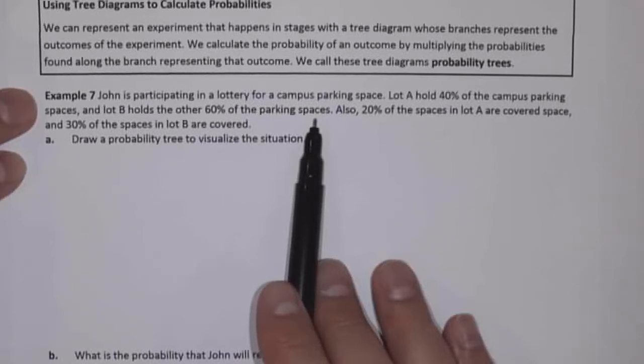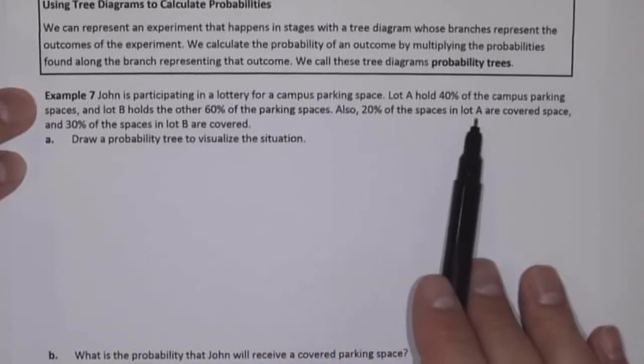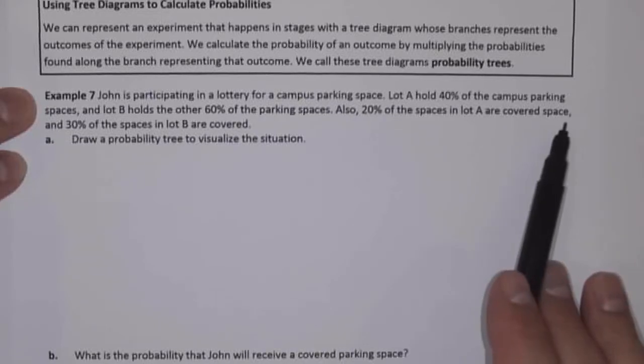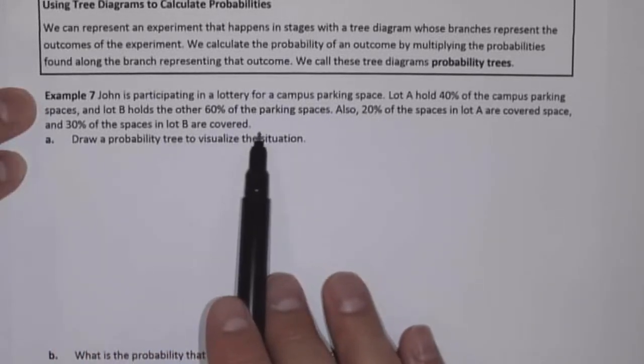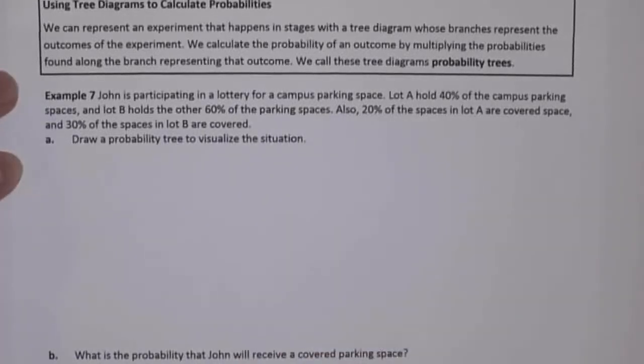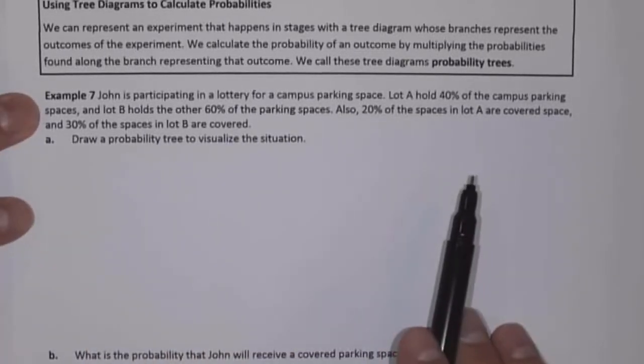So John's either going to get a space in Lot A or a space in Lot B. Also, 20% of the spaces in Lot A are covered spaces, and 30% of the spaces in Lot B are covered spaces. So there's some kind of covering to protect the car from weather, let's say. So question A, we want to draw a probability tree to visualize this situation.